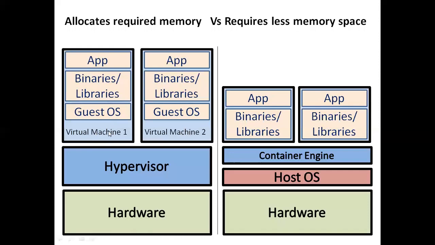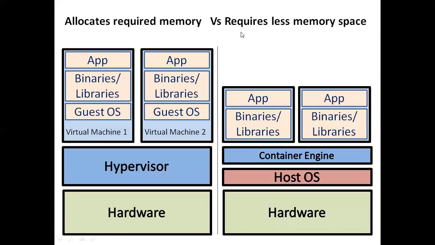Suppose I am assigning fixed RAM to this virtual machine. So this virtual machine allocates 4 GB for processing this particular application, even if this application requires only some MBs of that RAM.